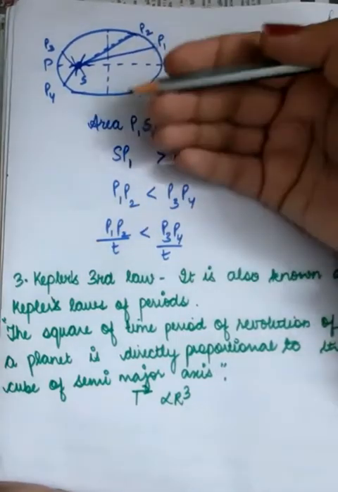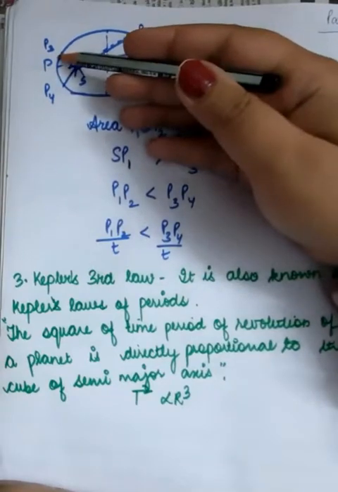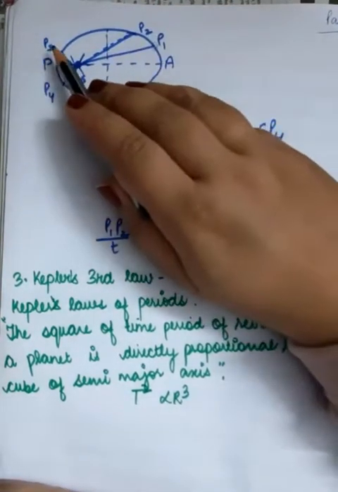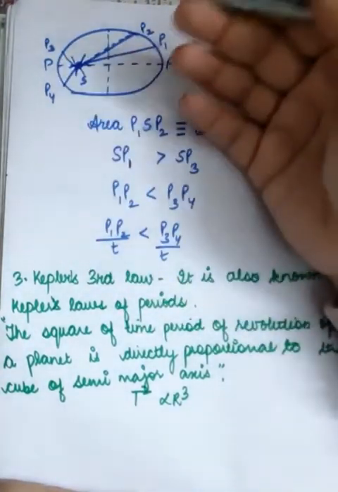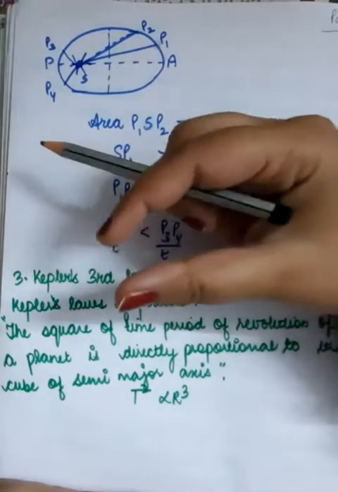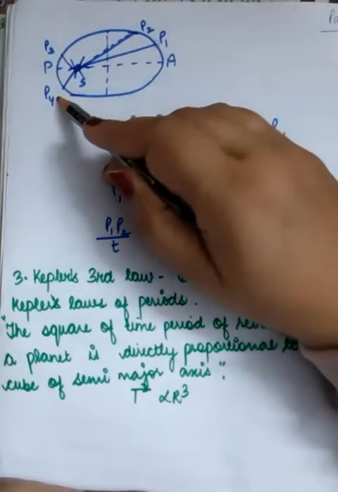And now the season changes. After a few months, the season changes and the planet comes closer to the sun, right? So this is the position of the planet P3, the new position after the season changes. And suppose after again 1 month, I am keeping the time record the same, right? After 1 month, the planet comes to P4.